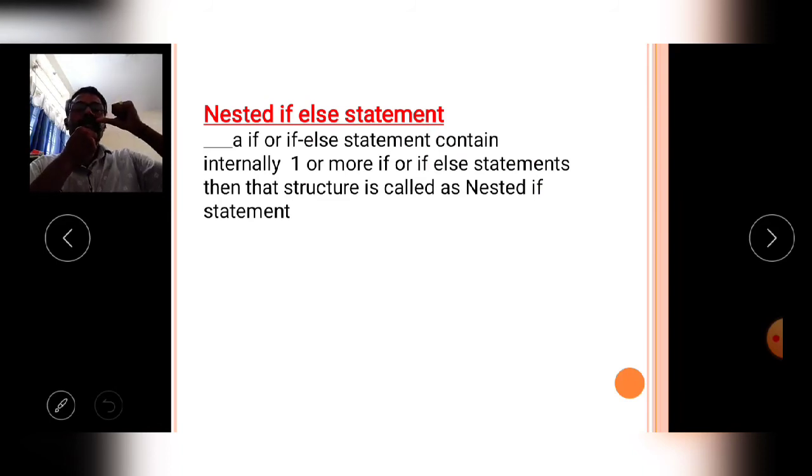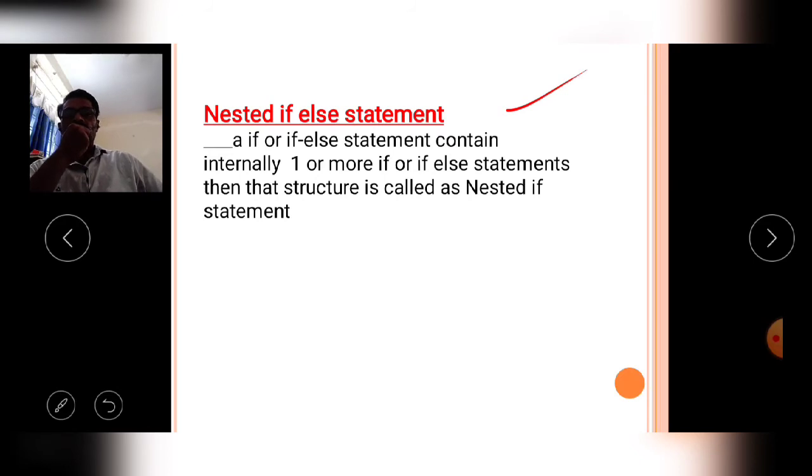Then comes the third one, that is the nested if statement. So what is the nested if concept? Nest means nesting. A bird is constructing a nest. Like that, according to the requirement, the programmer constructs a nest with the help of if and if else conditions.